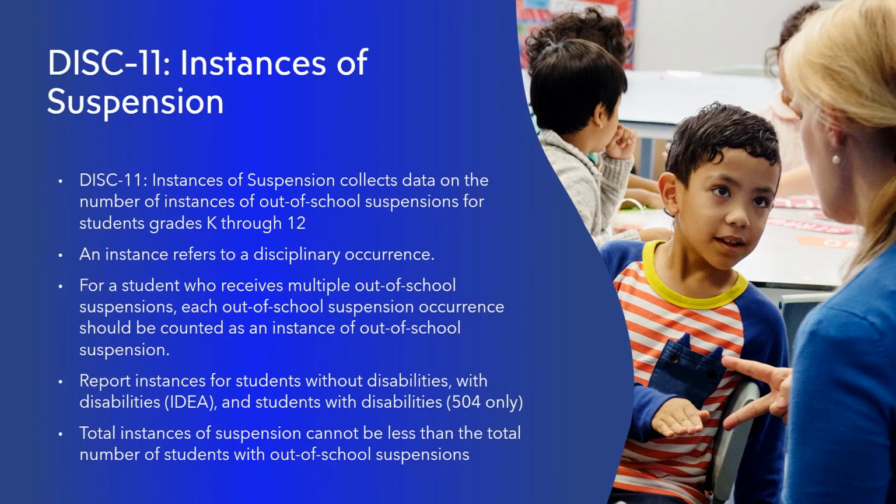DISC 11, Instances of Suspension, collects data on the number of instances of out-of-school suspensions for students grades K through 12. An instance refers to a disciplinary occurrence. For a student who receives multiple out-of-school suspensions, each out-of-school suspension occurrence should be counted as an instance of out-of-school suspension. Report instances for students without disabilities, with disabilities, IDEA, and students with disabilities, 504 only. Total instances of suspension cannot be less than the total number of students with out-of-school suspensions.